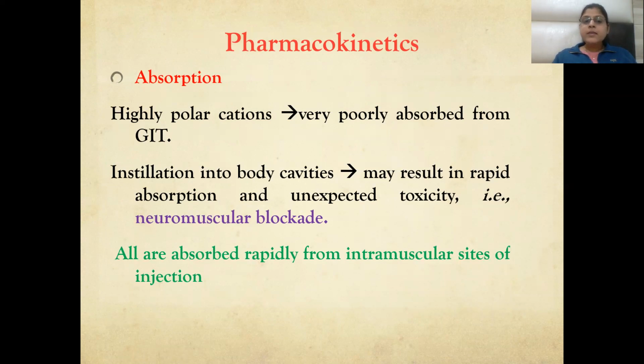Absorption: these are very polar in nature, highly polar, so they are basic in nature and poorly absorbed from the GIT. In body cavities they can be instilled, and there will be rapid absorption and unexpected toxicity, that is neuromuscular blockade. All are absorbed rapidly from intramuscular sites by injection. That means intramuscular or intravenous injection is given for these aminoglycosides, and they are not taken orally because they are highly polar and poorly absorbed in the GIT.